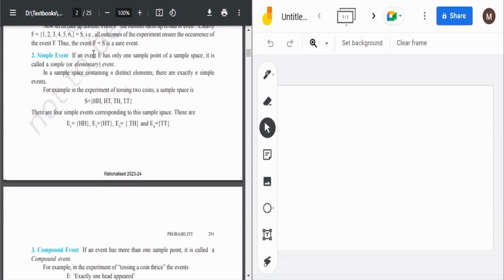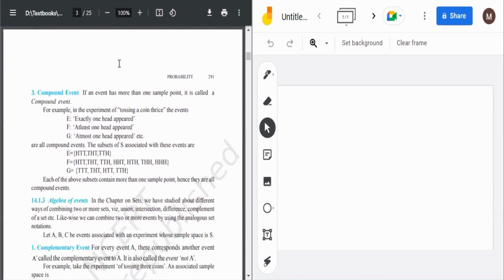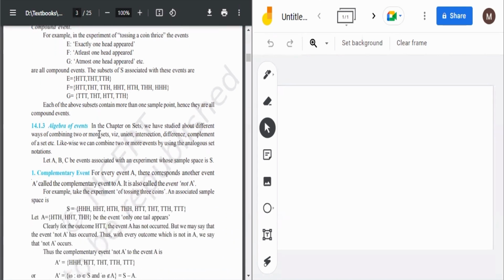Then simple event, same thing. The event has one sample point. Compound event has multiple sample points, like exactly one head appeared, at least one head appeared, at most one head appeared. So in tossing a coin thrice, there are many possible events, which we call a compound event. But all this is not useful, they don't ask these in exams.